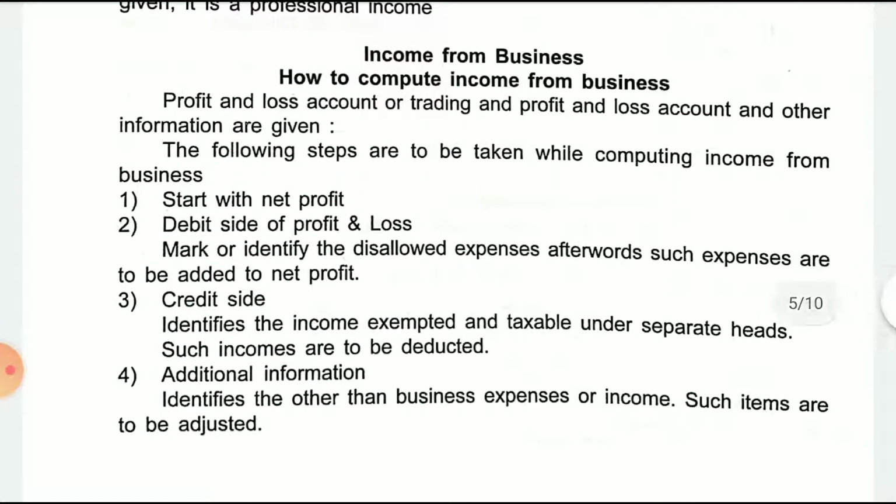So how to calculate income from business? To calculate income from business, first of all, we will start with the profit. On the debit side of the profit and loss account, we will identify the disallowed expenses, and such expenses are to be added to net profit. On the credit side, identify the income exempted and taxable under separate heads. Then if additional information is given, identify the business expenses or income, and such items are to be adjusted. Okay, this is the general information given to calculate the income from business.